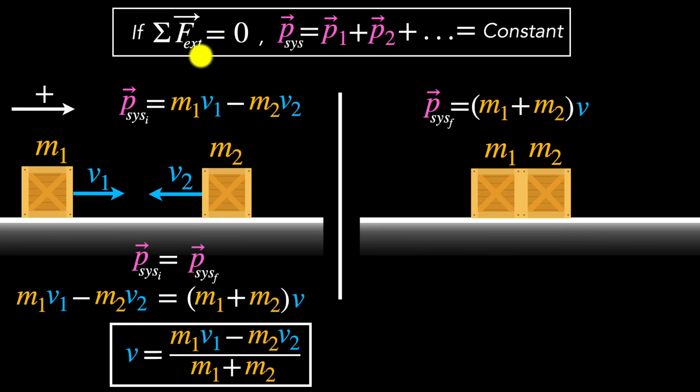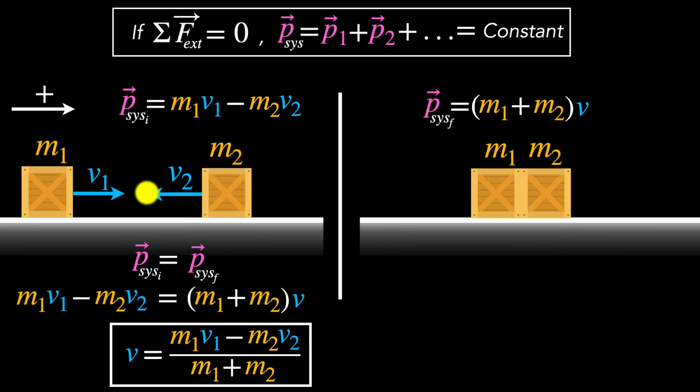First of all, we might ask, why do we care? I mean, this principle only works if the net external force on a system is zero, which is a very ideal situation. In reality, there'll be friction, there'll be air resistance, and whatnot. So this doesn't apply in the real world, right? And you're right. In general, the friction, air resistance, and all the external forces that are unavoidable, they will affect the momentum of the system.